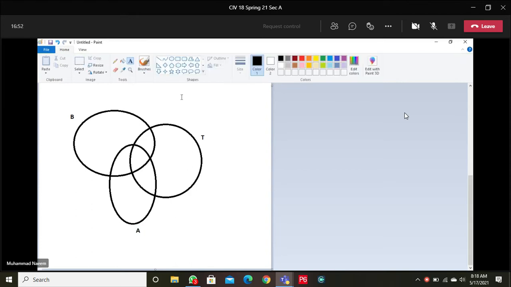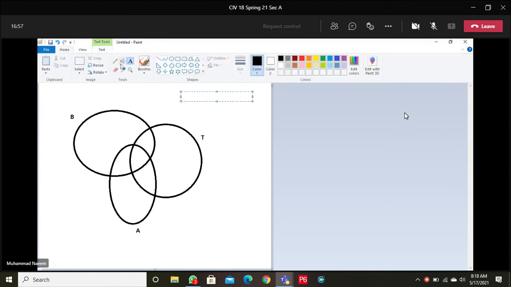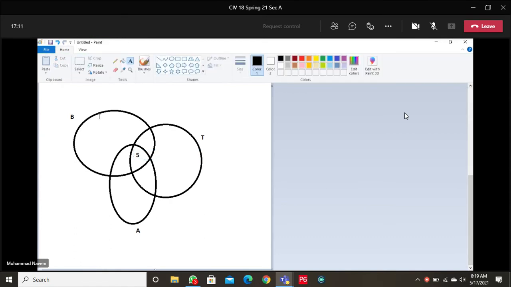And we know that the people using all three methods of traveling, they are 5. Now, what happens in the intersection of B and T? The number of people in the intersection of B and T, they are 15.